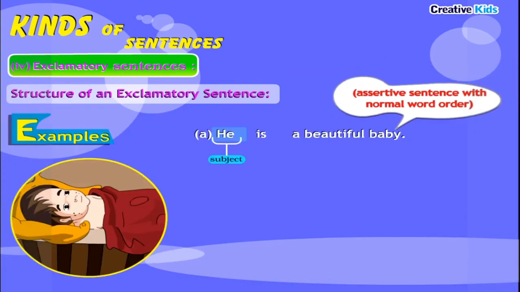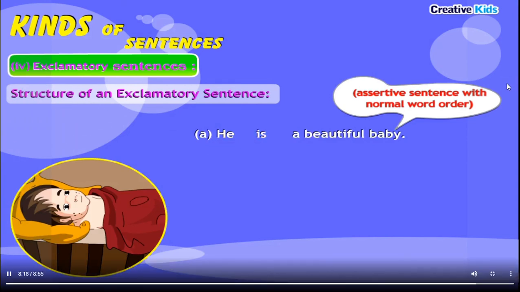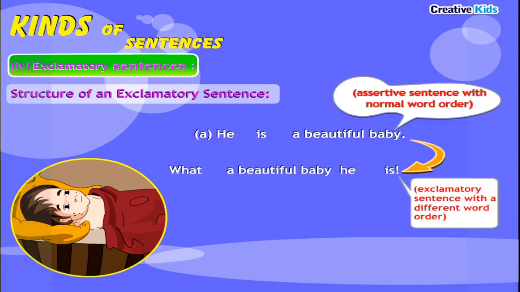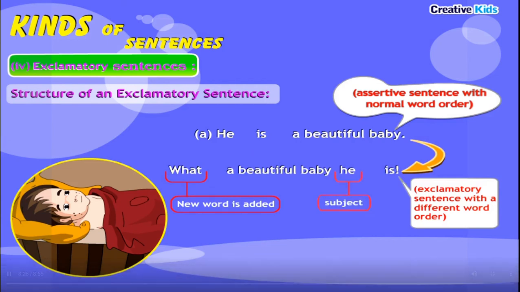Examples: He (subject) is (verb) a beautiful baby. Assertive sentence with normal word order. The above sentence transforms into: What, new word is added, a beautiful baby he (subject) is (verb).